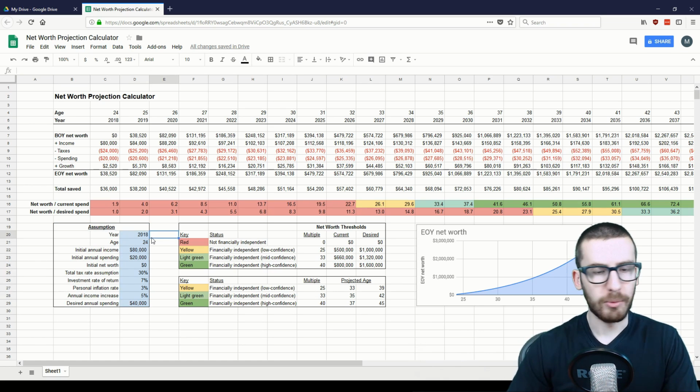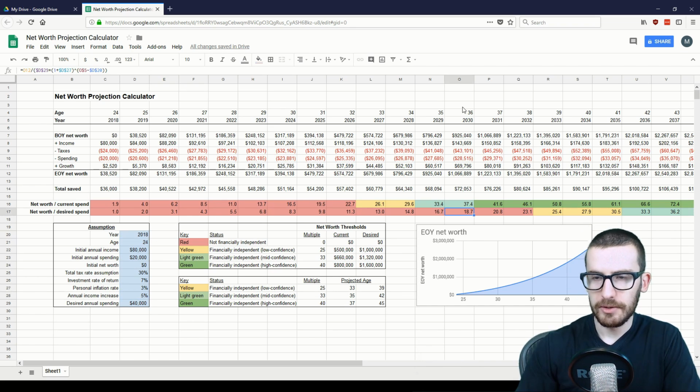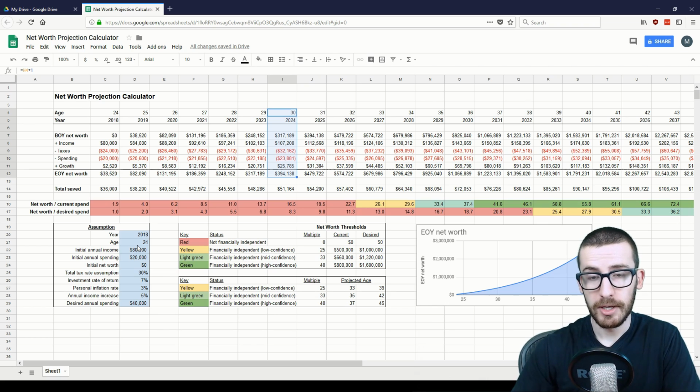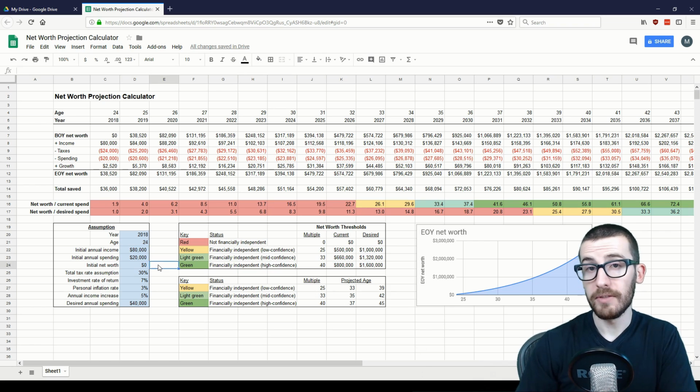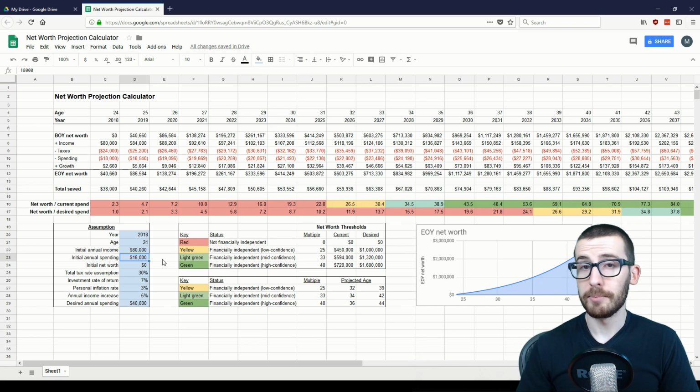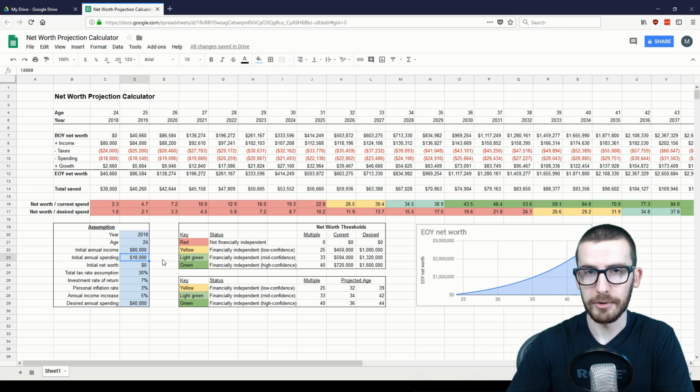So now that you have this built, the real benefit comes from exploring how these projections change if you change these assumptions. So in this example, this person's reaching a net worth of $1 million by age 36. But if, let's say, you had a very aggressive goal and were trying to hit $1 million by maybe age 30, well, you can experiment and see what you actually would need to do in order to get there. Now, some of these assumptions in practice may be easier to change than others. One of the things we have the most control over is our annual spending, so you can test out how different levels of spending affect these results. Generally, this is a pretty strong lever you can pull to try and reach your financial goals, particularly if your current level of spending is relatively high.